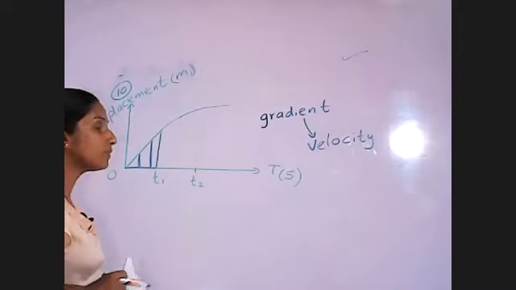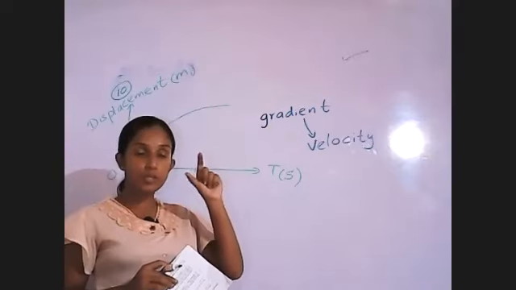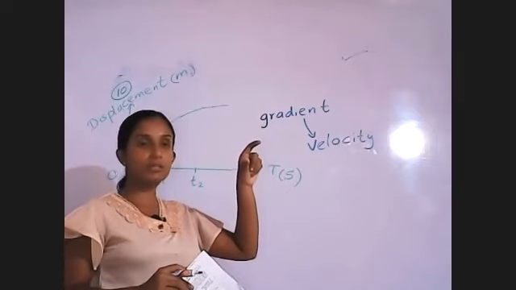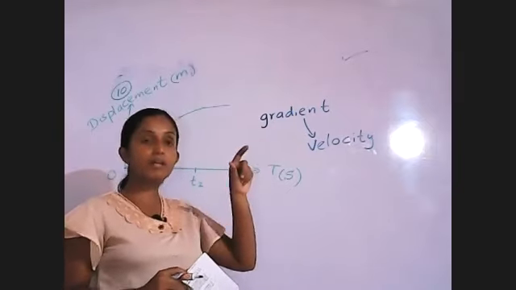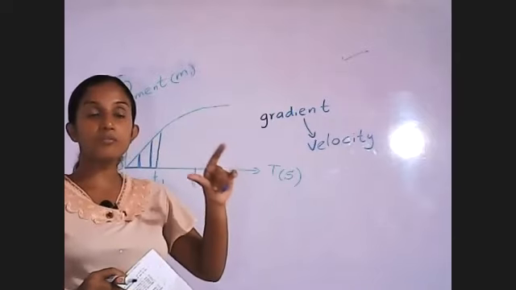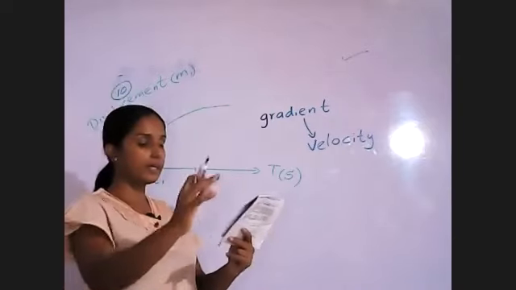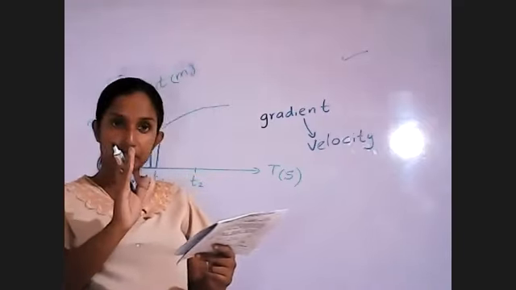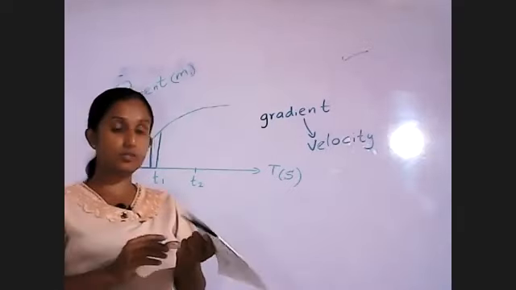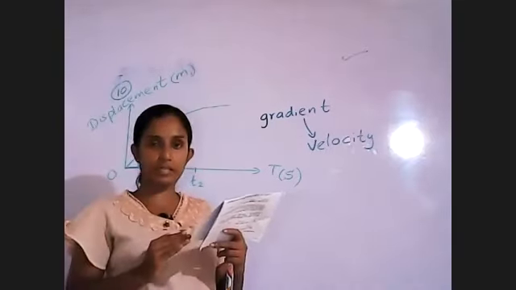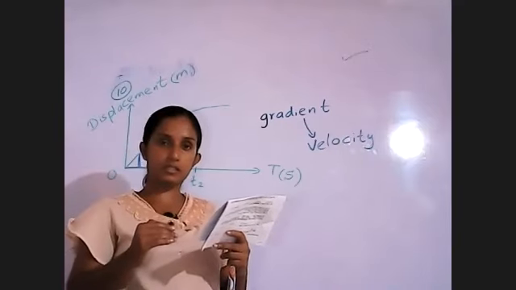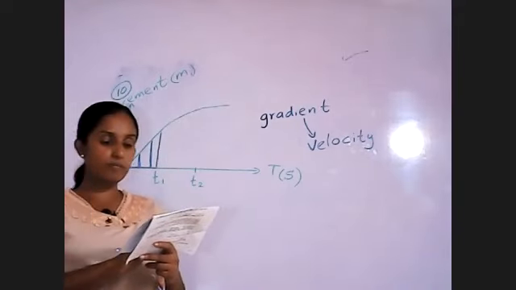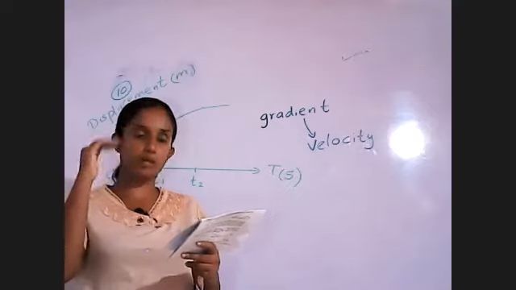We give a special term for that: uniform velocity. If we get the same value for the velocity, we name it uniform velocity. So up to T1, the gradient is constant, the velocity is constant, so it is a uniform velocity.